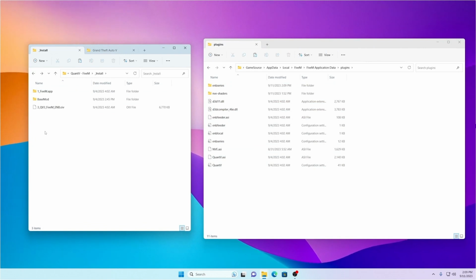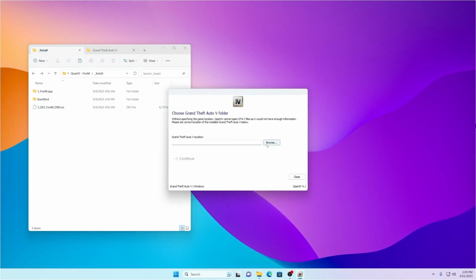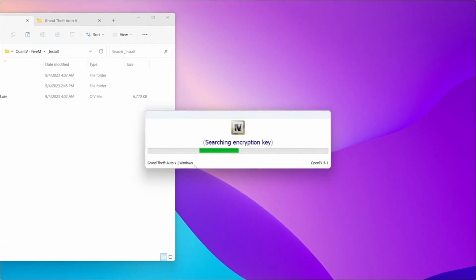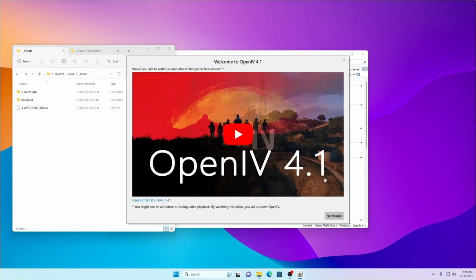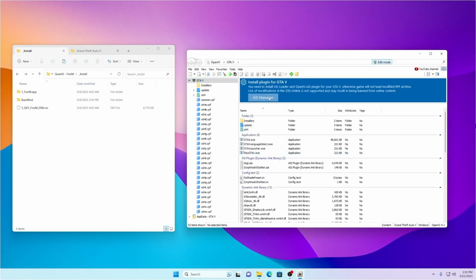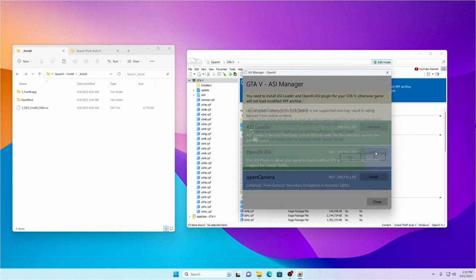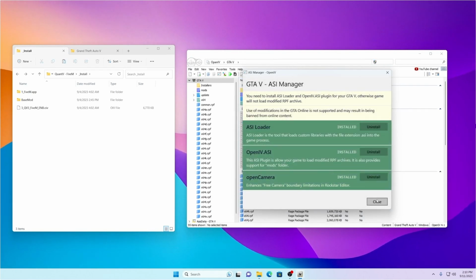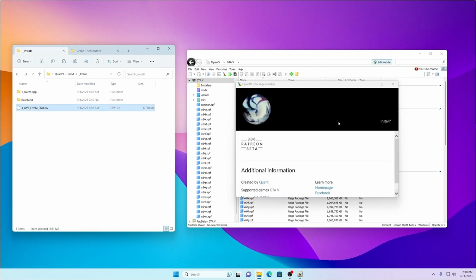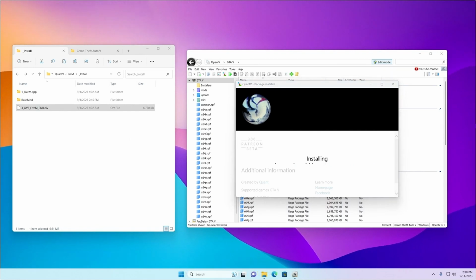To install the .oiv file, go ahead and open OpenIV, which we installed in the beginning of this tutorial. Click Browse and navigate to your GTA 5 game directory. Once you are inside OpenIV, install all 3 plugins from ASI Manager. Now that your OpenIV is all set up, simply drag and drop the .oiv file from QuantV into your OpenIV window. This might take several minutes to install, but don't panic.